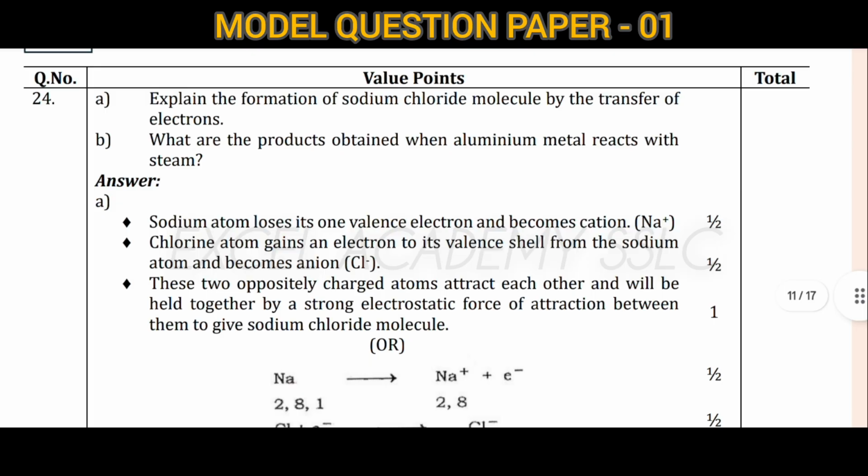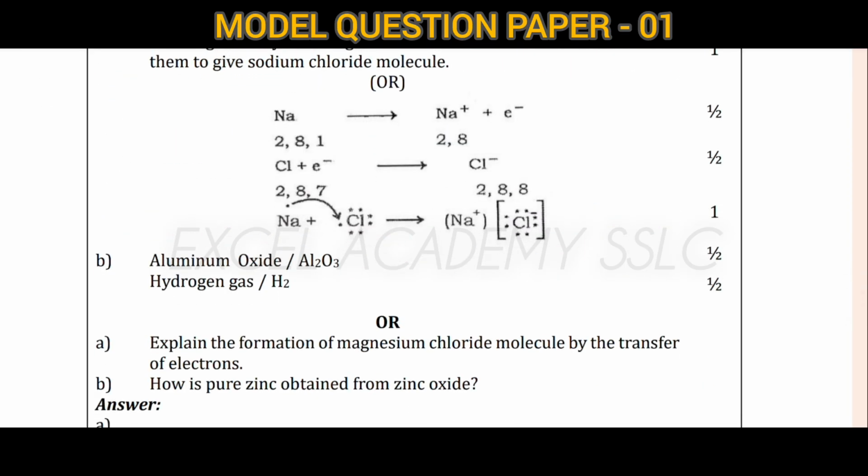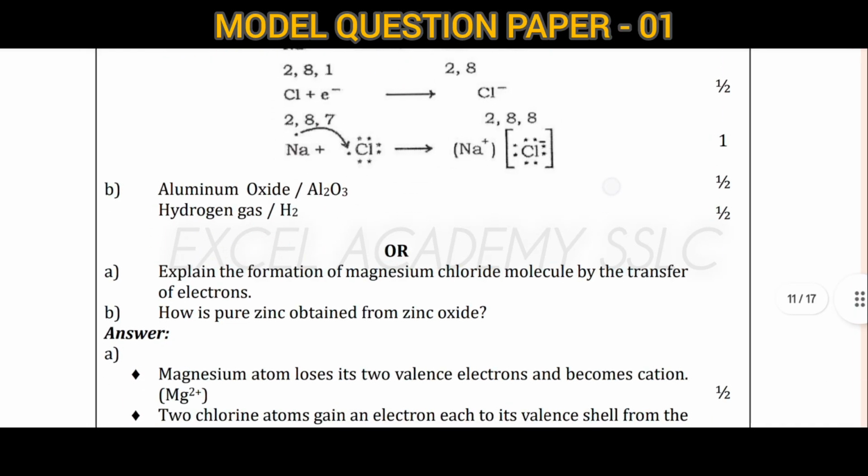Next, what are the products obtained when aluminum metal reacts with steam? Aluminum reacting with steam means you will get aluminum oxide as well as hydrogen gas.